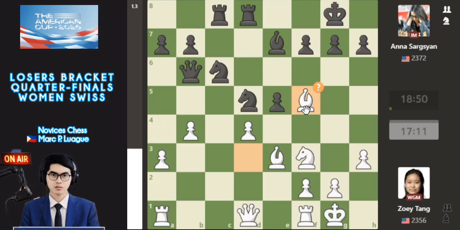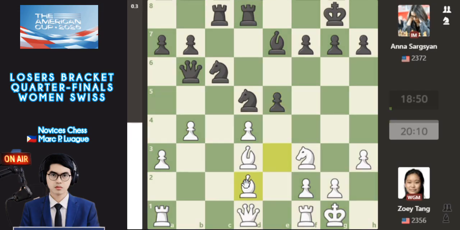So this is a bad move given by the WGM, which the computer does not like. So the best move is backwards, bishop to d2. So bishop d2 is good and precise here according to the computer engine. So this is slightly better for White.